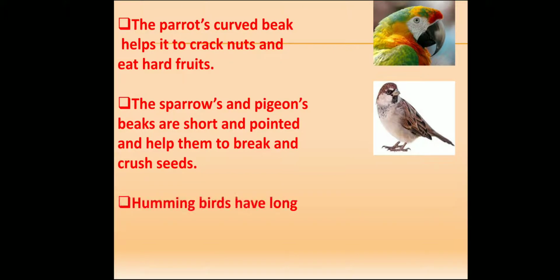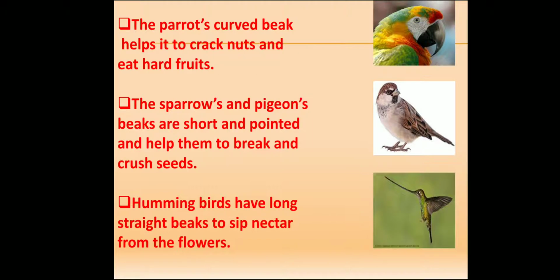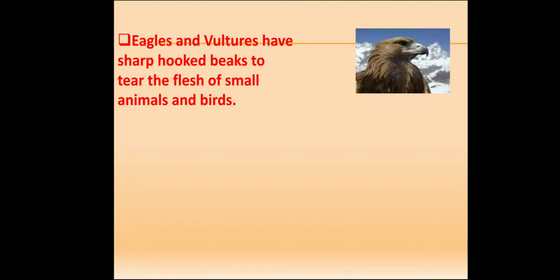Hummingbirds have long, straight beaks to sip nectar from flowers. Eagles and vultures have a sharp, hooked beak to tear the flesh of small animals and birds.